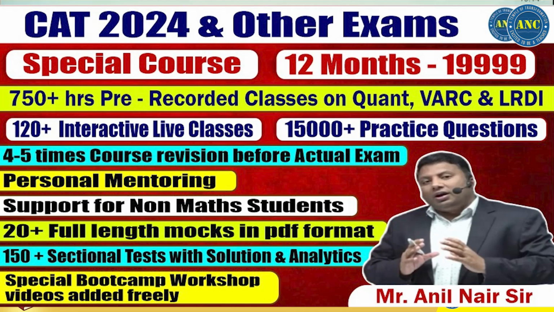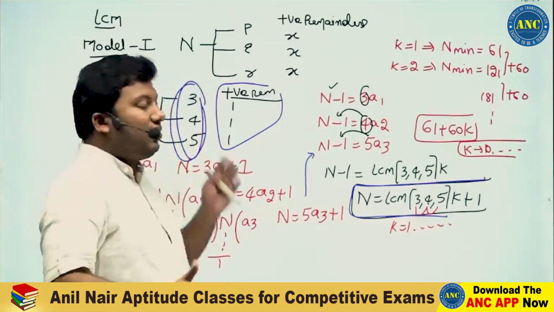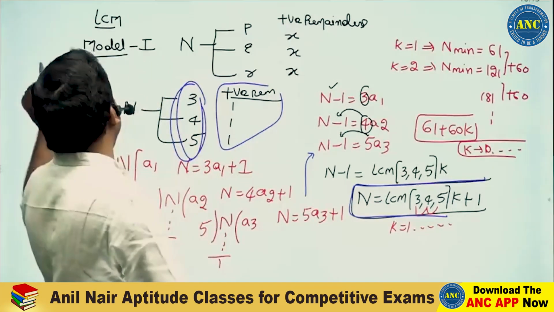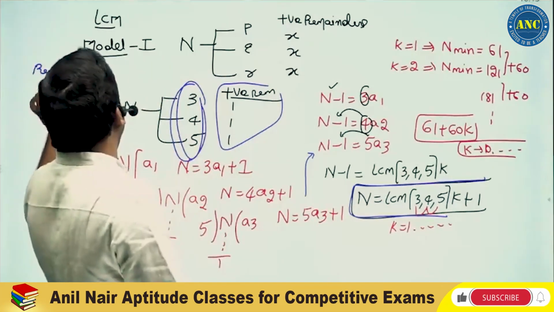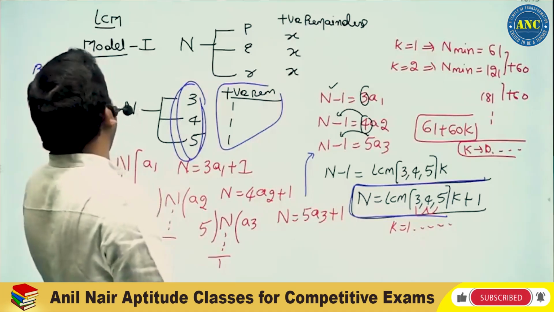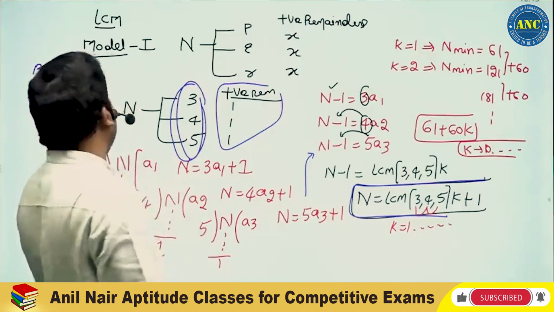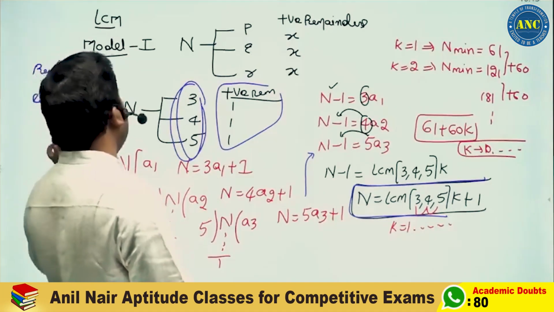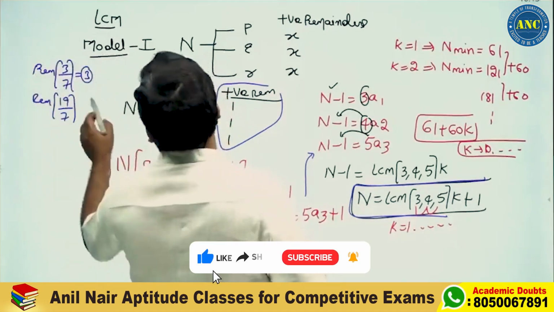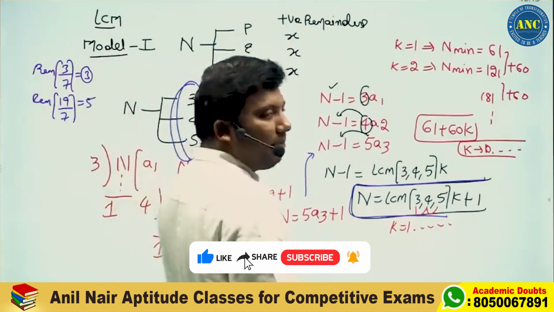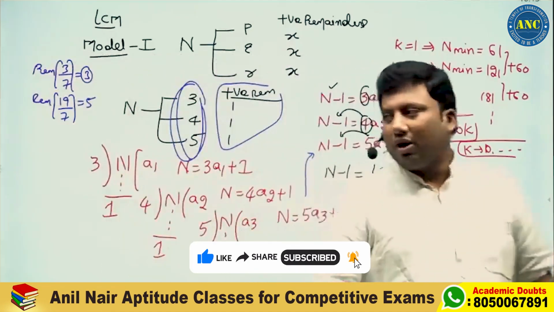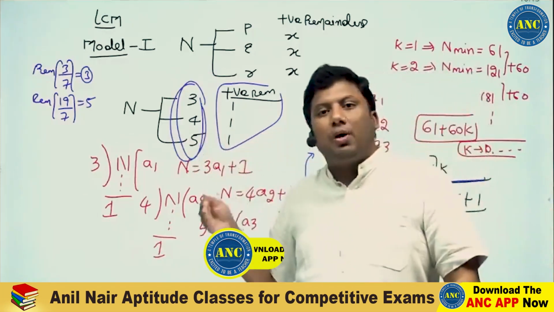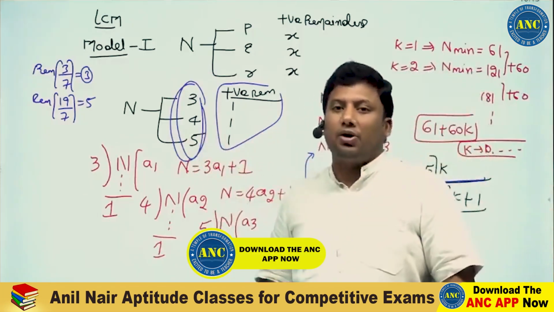If the question says divided by, then the n minimum value should be greater than 3, 4 and 5. If the numerator is less than the denominator, for example 3 divided by 7, 3 cannot be divided by 7, so the answer is 3. 19 divided by 7: 7 2s are 14, so what will be the remainder? 5. I hope this idea is clear. This is where we stopped our LCM session number 2.